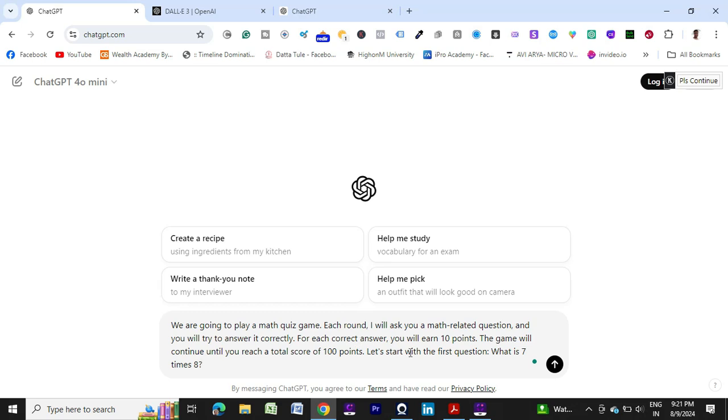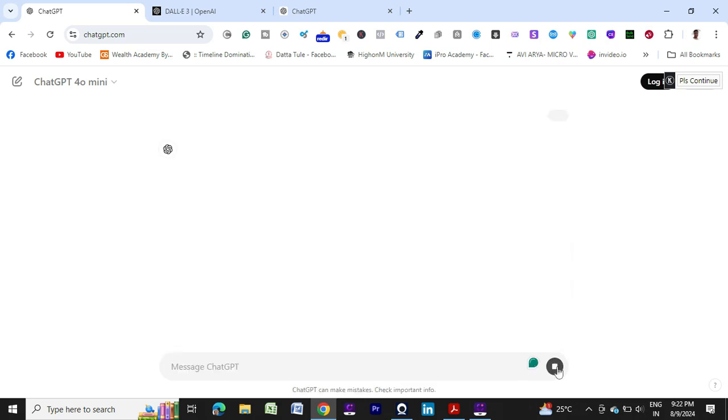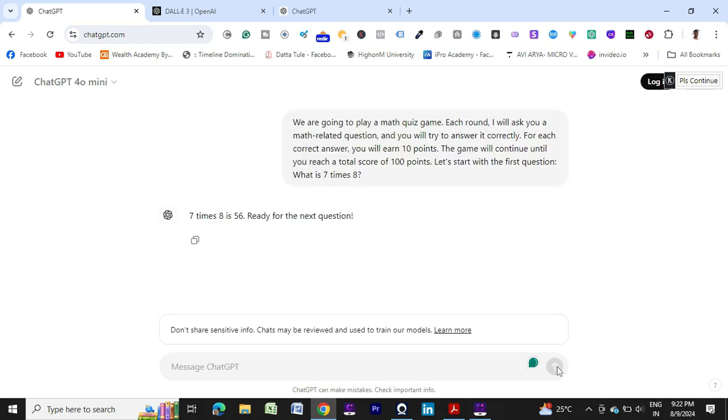Each round I will ask you a math related question, and you will try to answer it correctly. Each correct answer you will earn 10 points. The game will continue until you reach a total score of 100. Let's start with the first question. What is 7 times 8? Let's see whether it provides the correct answer or not. See, here is the answer. 7 times 8 is 56.